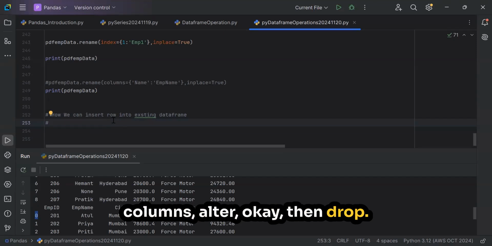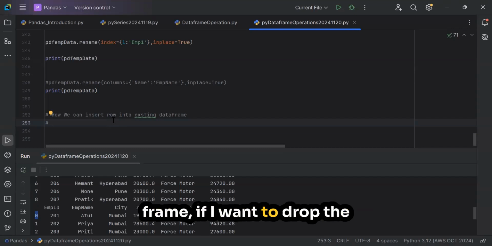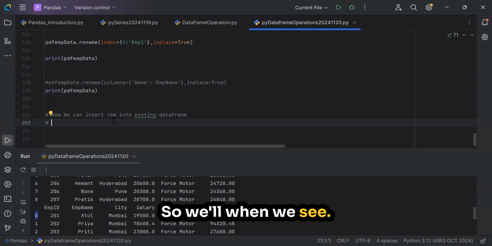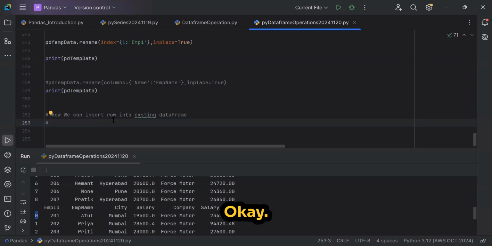Then drop: dropping the entire data frame or columns, or renaming columns, are kind of DDL operations. Modifying existing columns or inserting rows are basically DML operations. If you relate these things.